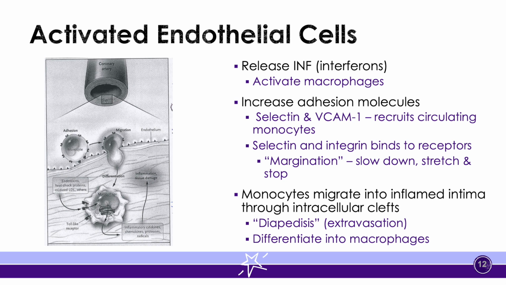The monocyte or the neutrophil is walking down, slowing down to come in contact, and it binds to this lining of our blood vessel wall, and it kind of looks like a gear as it's just traveling down until it ultimately comes into a cleft within the endothelial lining of our blood vessel.